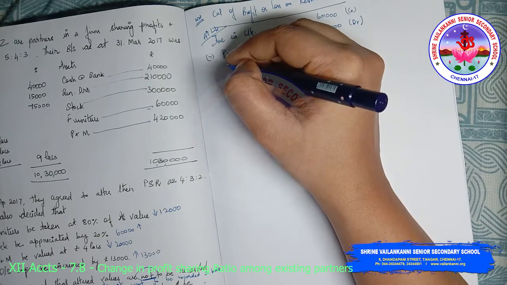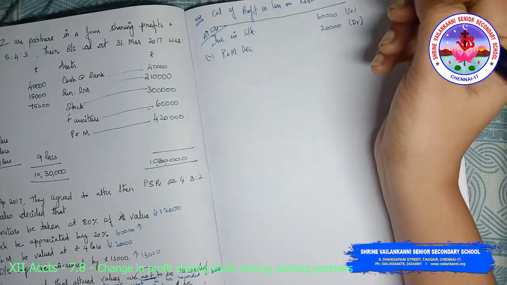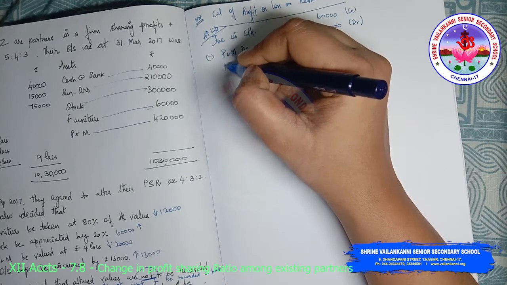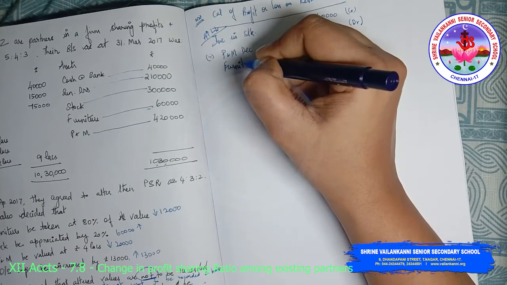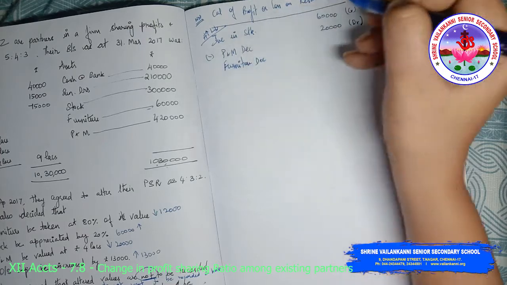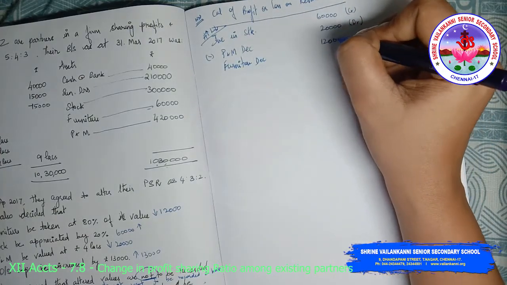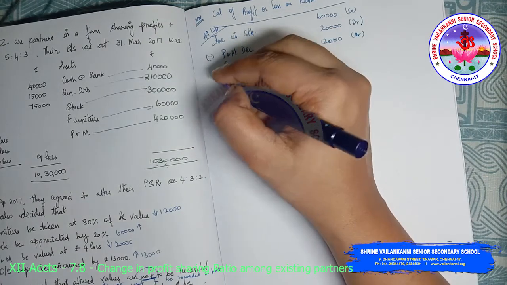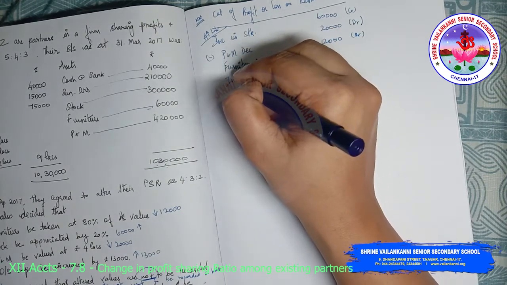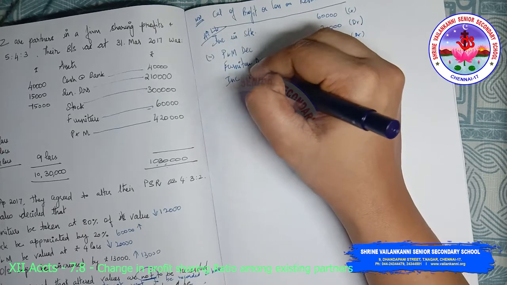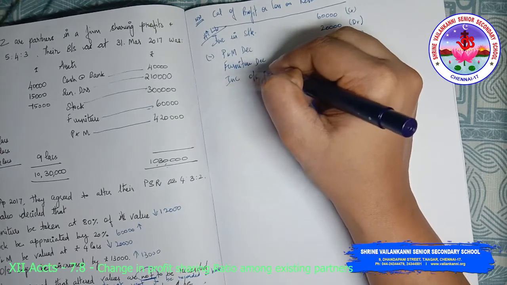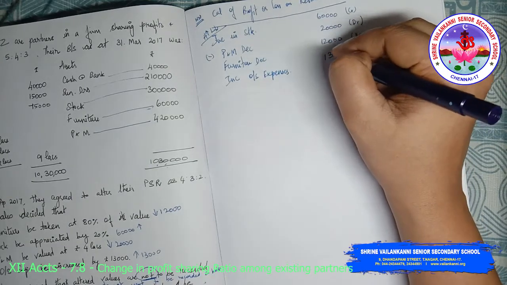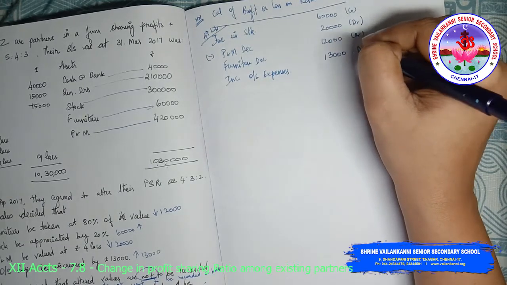Then furniture decrease 12,000. Debit. Increase in outstanding expenses 13,000. Debit.